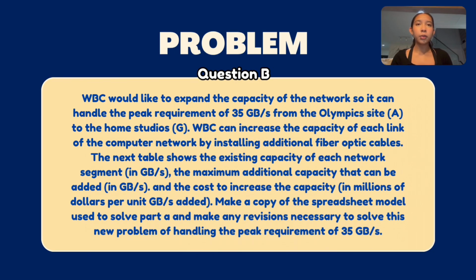For question B, WBC would like to expand the capacity of the network so it can handle the peak requirement of 35 gigabytes from the Olympic site A to the home studios G. WBC can increase the capacity of each link of the computer network by installing additional fiber optic cables. The next table shows the existing capacity of each network segment in gigabytes, the maximum additional capacity that can be added in gigabytes, and the cost to increase the capacity in millions of dollars per unit gigabytes added. Make a copy of the spreadsheet model used to solve Part A and make any revisions necessary to solve this new problem of handling the peak requirement of 35 gigabytes.